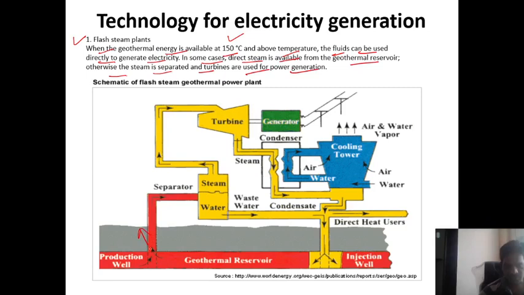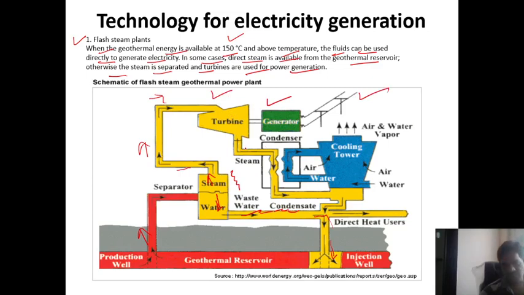From the production well at a temperature of 150 degrees Celsius, this mixture is transferred inside the separators. Inside the separator, the steam is formed and the unwanted water, the waste water, is removed. This waste water once again goes through the injection well inside the geothermal reservoir, and the steam that comes out is utilized for power generation to strike the turbines, and the turbine is connected with generators, and the generator generates the electricity.